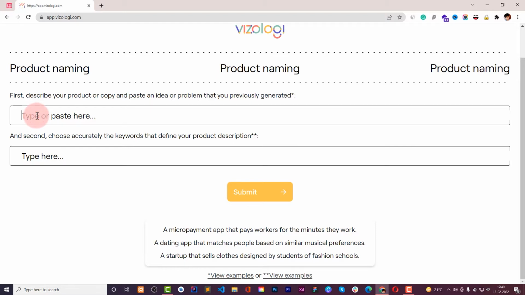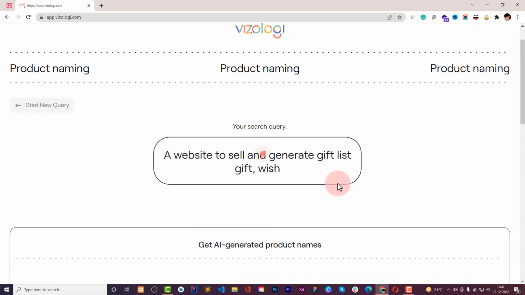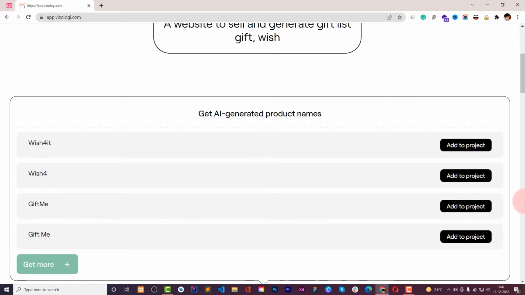So we had a gift, a website to sell and generate gift lists. Okay, and we can say gift and we can say wish. Okay, you can see the examples. So these two are okay, I guess. Okay, wish for it, wish for gift me. Okay, it looks good.